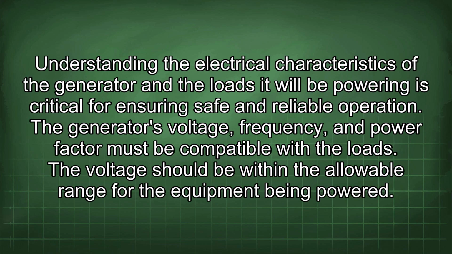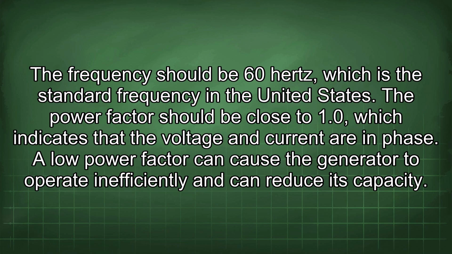Understanding the electrical characteristics of the generator and the loads it will be powering is critical for ensuring safe and reliable operation. The generator's voltage, frequency, and power factor must be compatible with the loads. The voltage should be within the allowable range for the equipment being powered. The frequency should be 60 Hz, which is the standard frequency in the United States. The power factor should be close to 1.0, which indicates that the voltage and current are in phase.